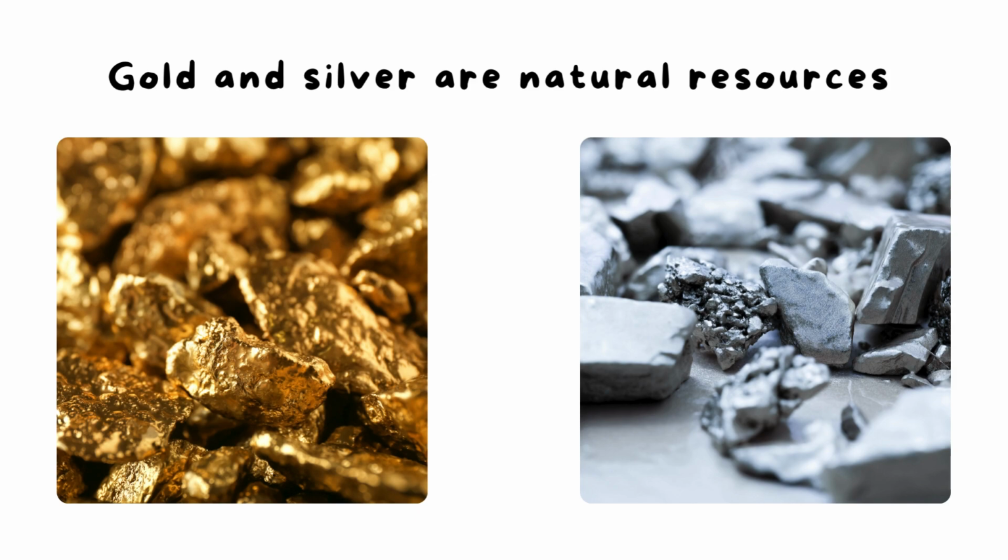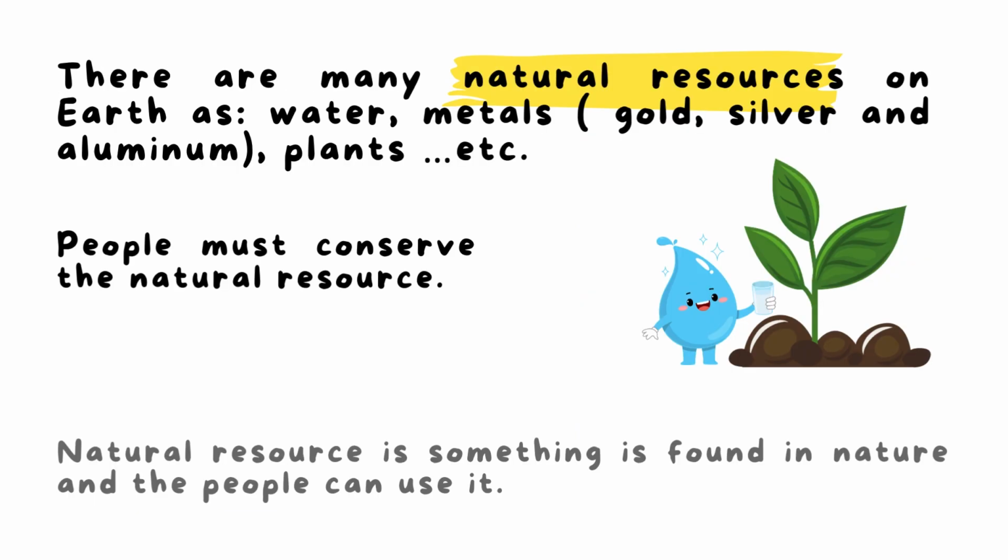Natural resource means something that is found in nature and people can use. We have many examples for natural resources as what? Yes, as water, as metals, as we mentioned, gold, silver, and aluminum. Also, we have plants. All of these are natural resources, things that are found in nature and people can use them, okay? People must conserve the natural resources.